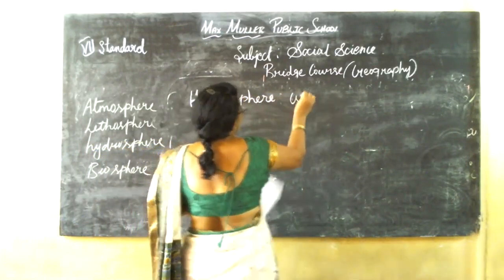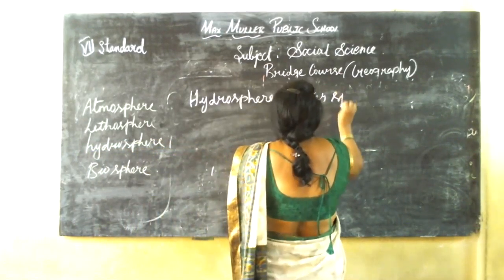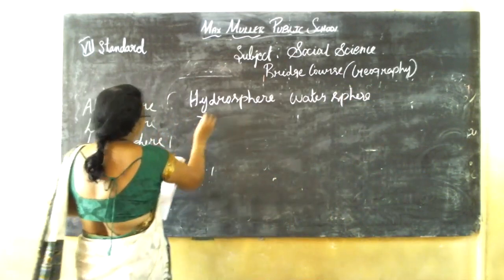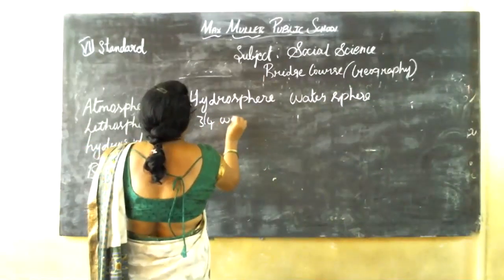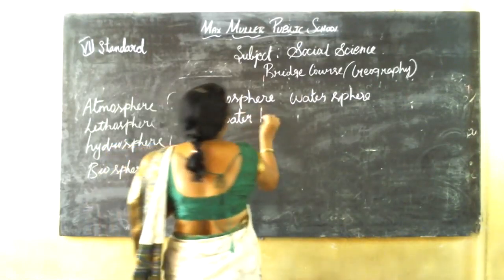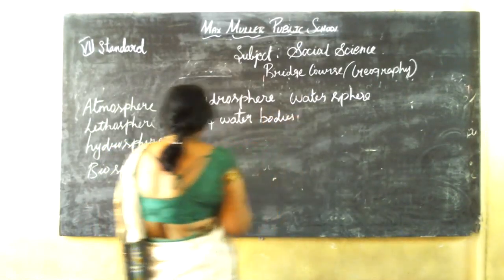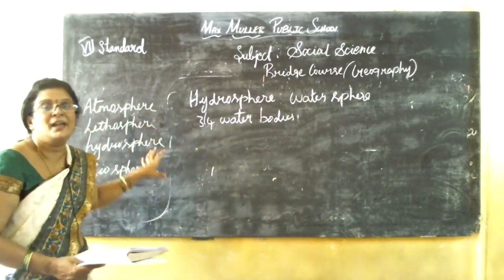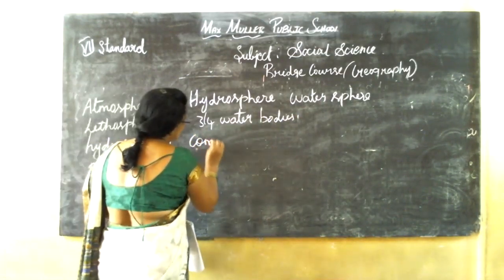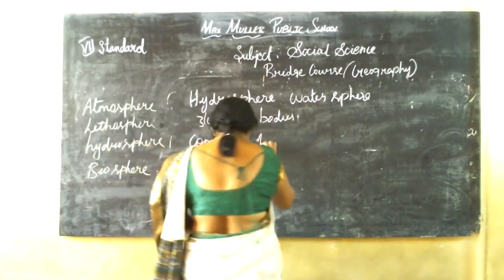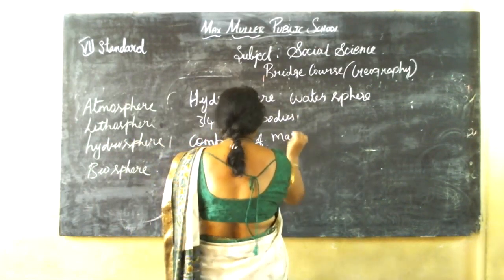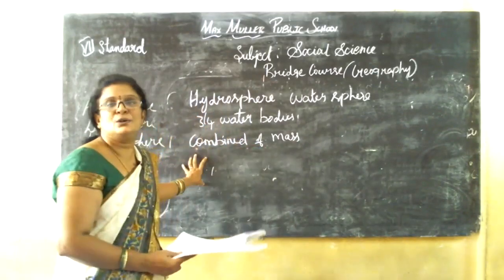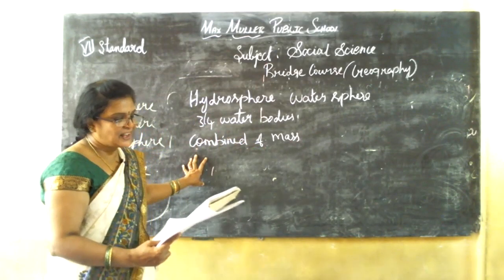So 3/4 of the earth is covered by water bodies. Hydrosphere is a combined mass of water under and above the surface of the planet and also the minor planet, the natural satellites.